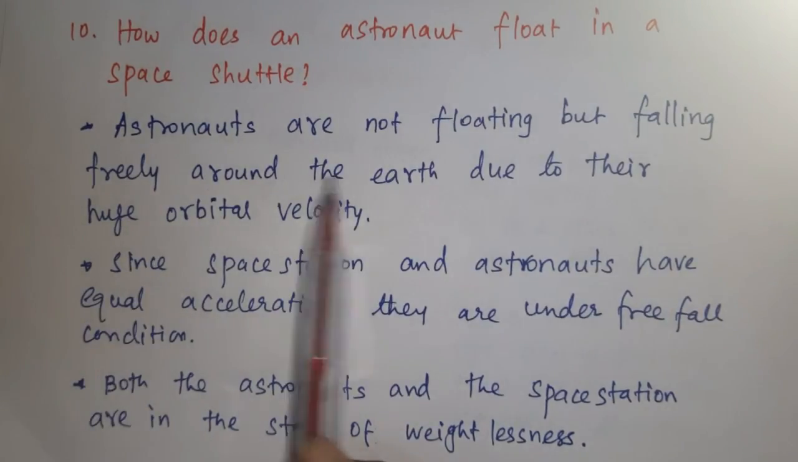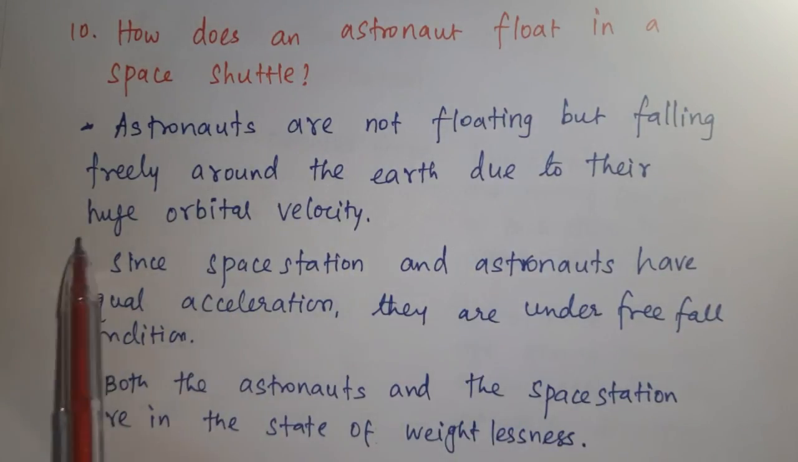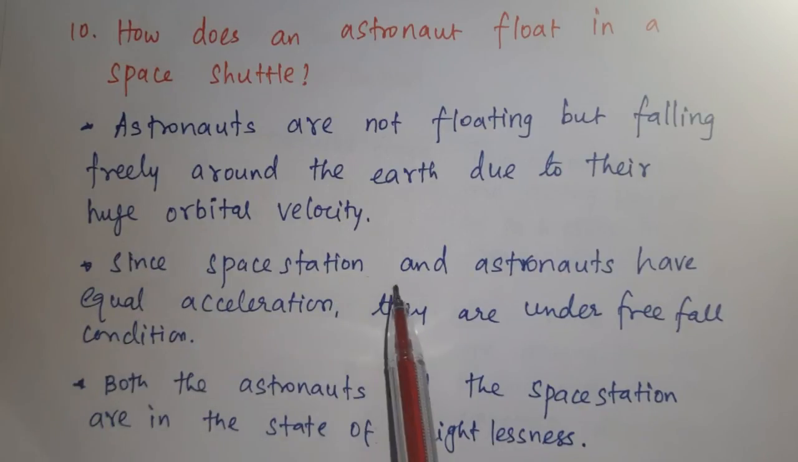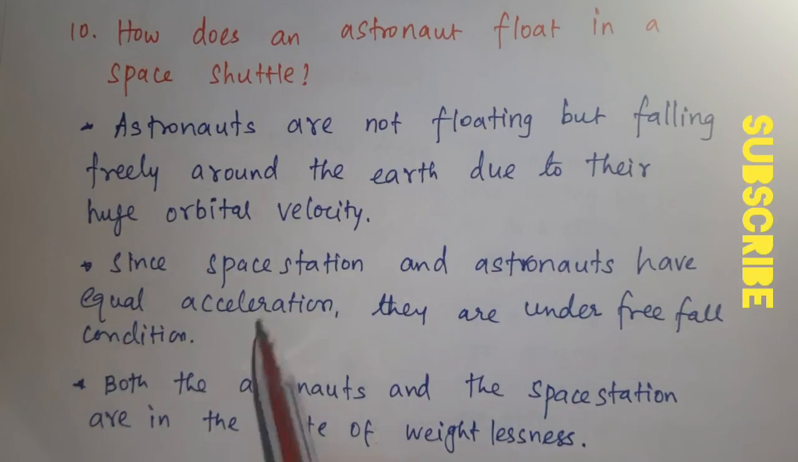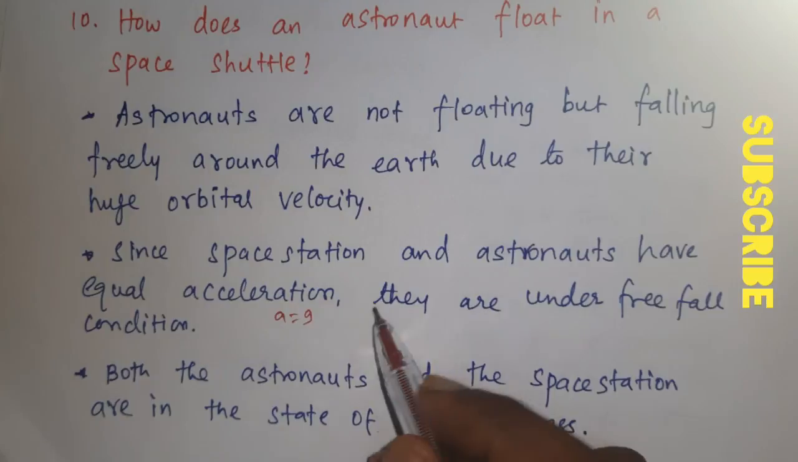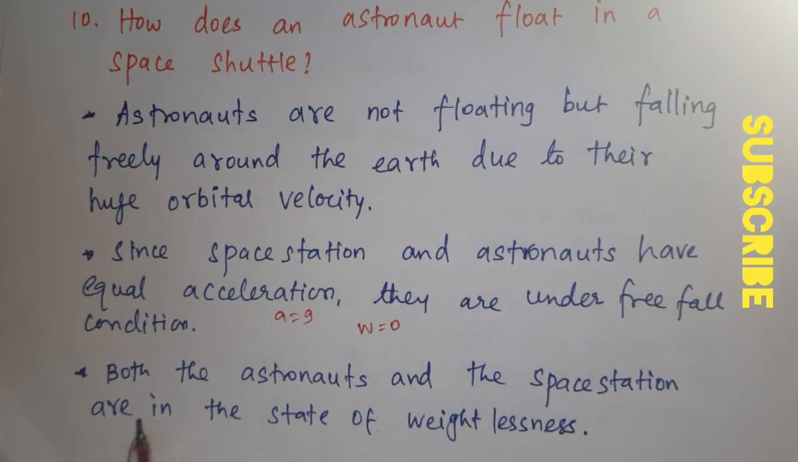Statement. Astronauts are not floating but falling freely around the earth due to their huge orbital velocity. Since the space station and astronauts have equal acceleration, they are under free fall condition. Under free fall condition is nothing but apparent weight is equal to 0, so that both the astronauts and the space station are in the state of weightlessness.